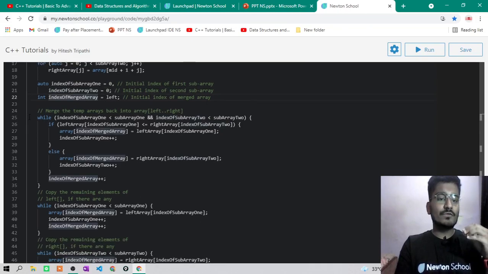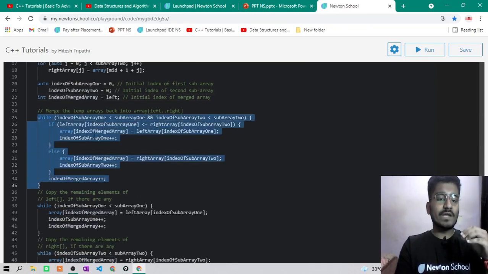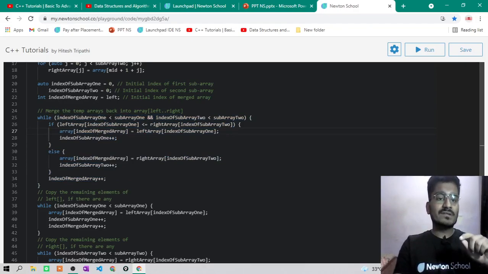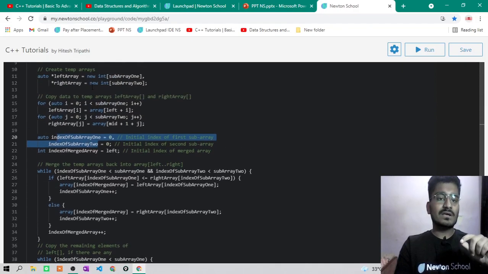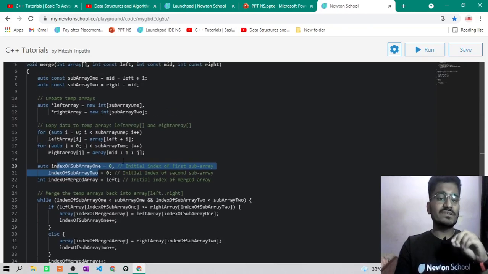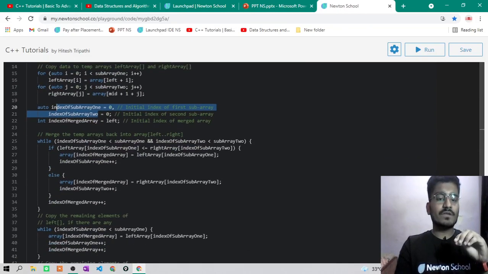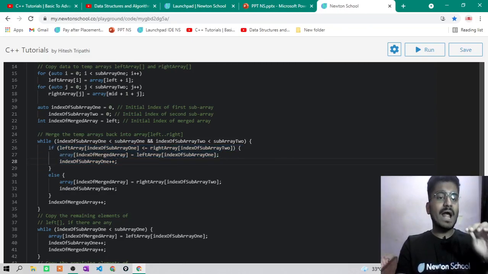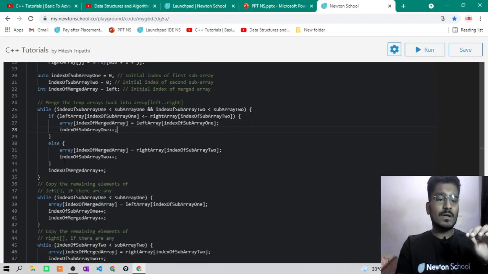Then you will go to a while loop, which runs while i and j are less than their left and right half subarray sizes. So the index of subarray 1 is less than subarray 1 size and the index of subarray 2 is less than subarray 2 size. You compare the element at the left subarray index and the right subarray index, and whichever is smaller you put in your answer array.